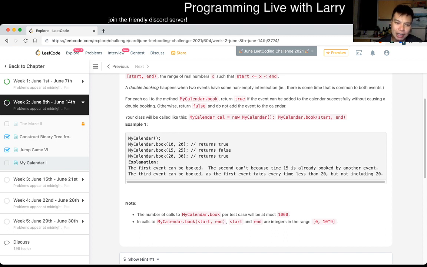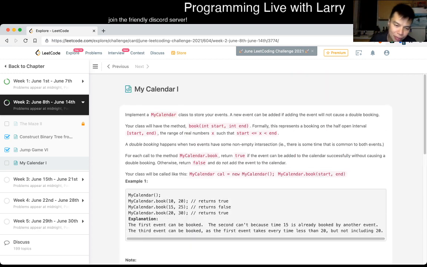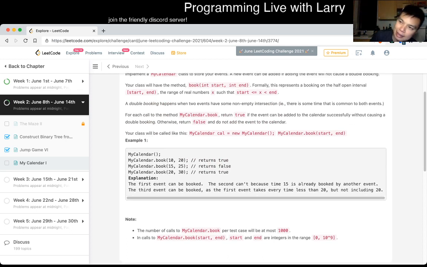It's the same idea as prefix sum, or same-ish. They're all kind of related in a way because you're representing the same underlying data. But you can just do a binary search.